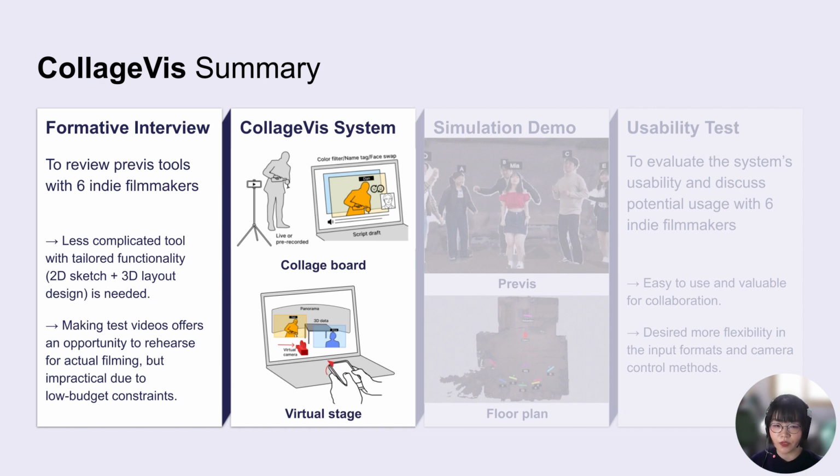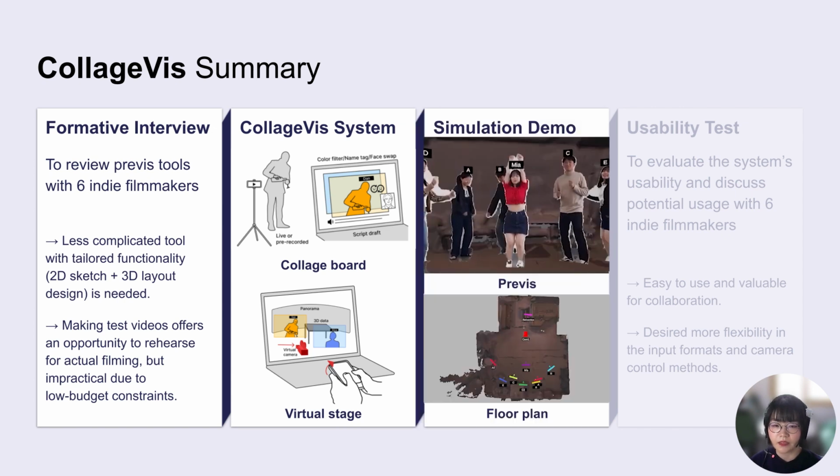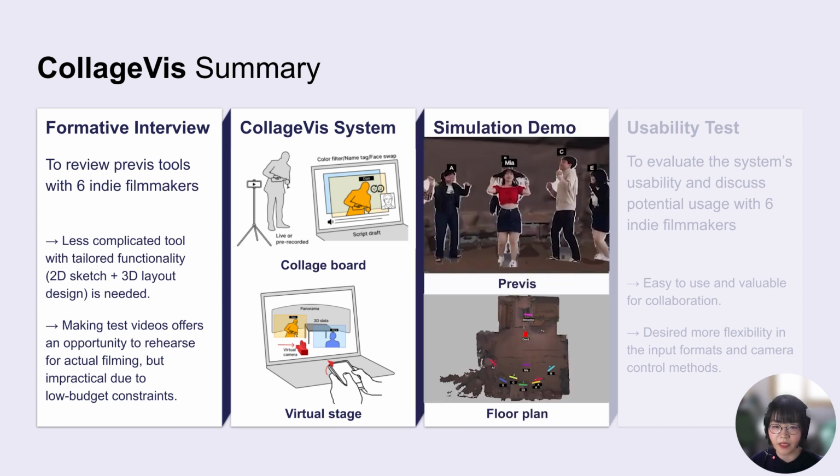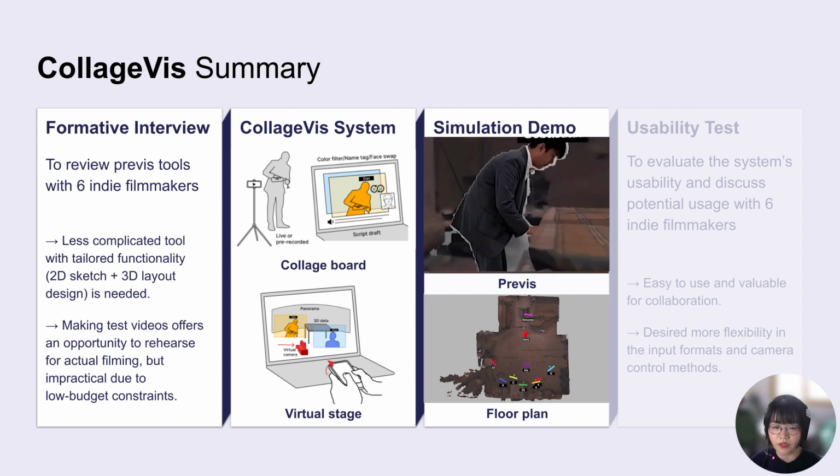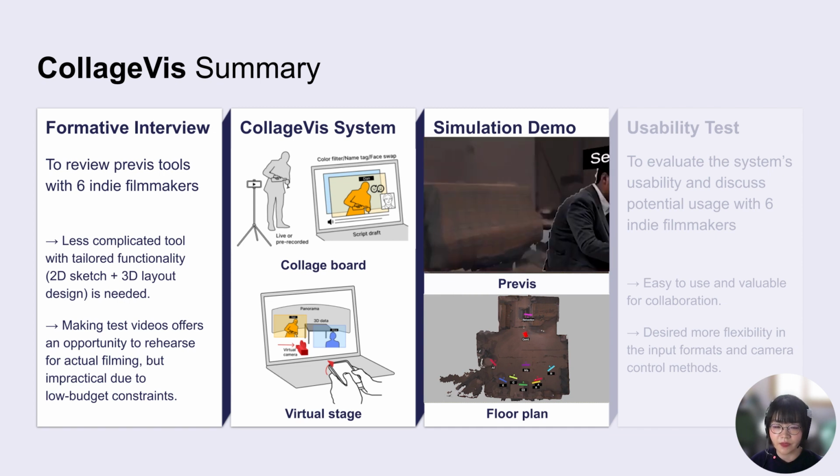So we proposed CollageVis, an approach that leverages indie filmmakers' working method of making test videos and removes its temporal and physical constraints by allowing live composition of short video clips on a virtual stage. The CollageVis system further enhances the communicative aspects of test videos through actor differentiation filters and a flow plan. Then we demonstrated the system's capability in cinematic simulation of different actors, environments, and camera works by replicating 7 famous film scenes.